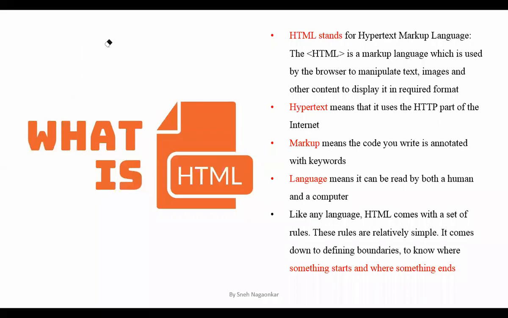It indicates that every piece of your HTML code has two things. One is the opening tag and another is the closing tag. Clear? All right. See, it is mentioned here. Like any language, HTML comes with a set of rules. These rules are relatively simple. It comes down to defining boundaries to know where something starts and where something ends, right? So this is the syntactical part of your HTML. In this slide, we saw the syntactical part of your HTML.